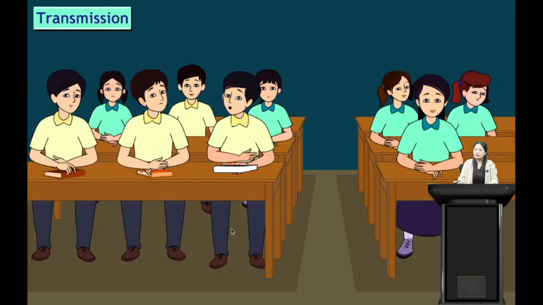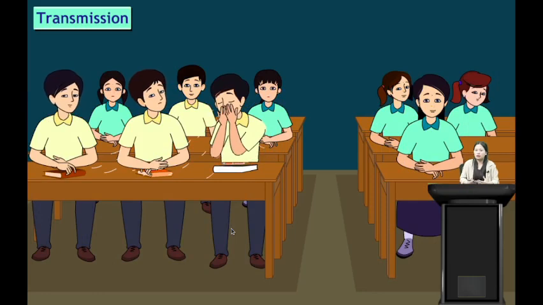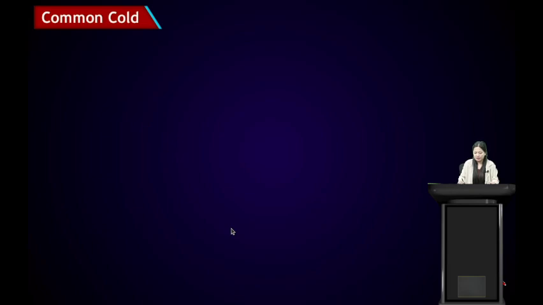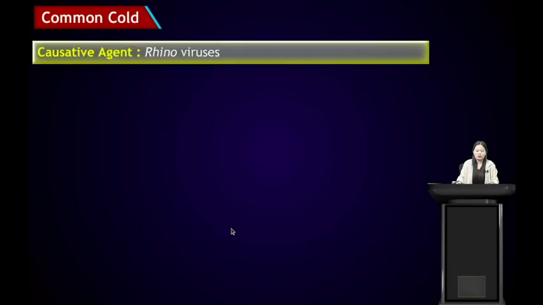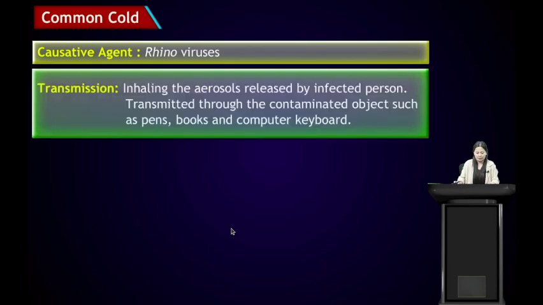So let us see how this common cold is transmitted from one person to another. Here we see that this boy is sick and he is sneezing, coughing. So let us see the causative agent. What is the causative agent of common cold? The common cold is caused by rhinoviruses.